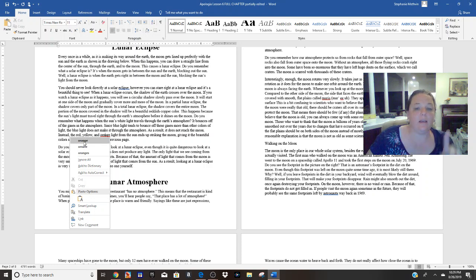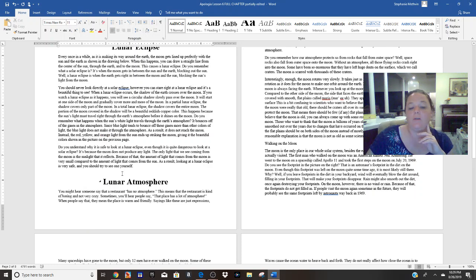But what we did, and apparently not every version had this, but if yours has it, go to add to autocorrect and change it to orange. And that way, every time I misspell orange that way, and obviously that's not a misspelling. I know that when I typed this, it was not how you spell orange. But my right finger was a smidge faster than my left finger, and it came out wrong. So in case I ever do that again when I type the word orange on this computer anyway, add to autocorrect. So now every time, if I accidentally do that again, it's going to type it correctly.